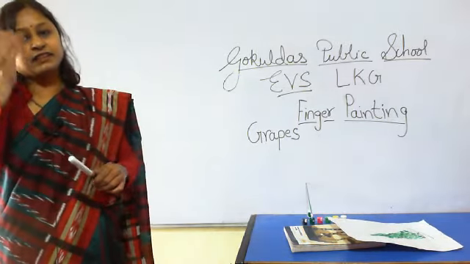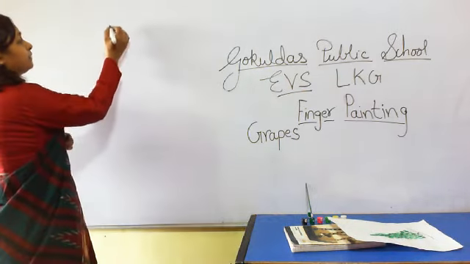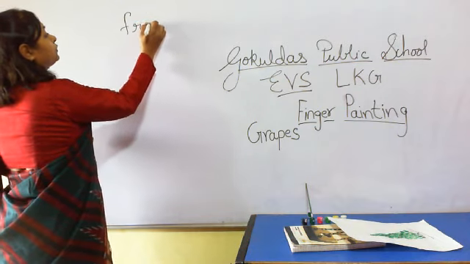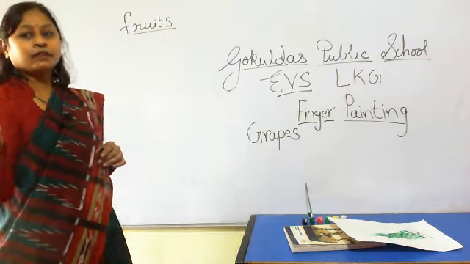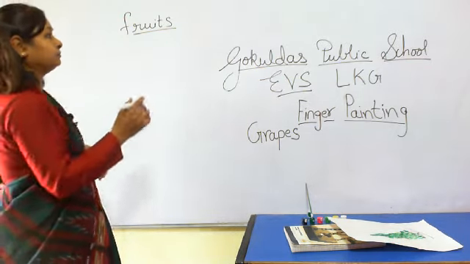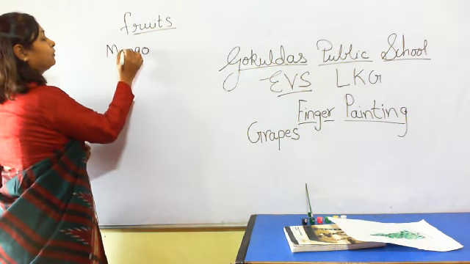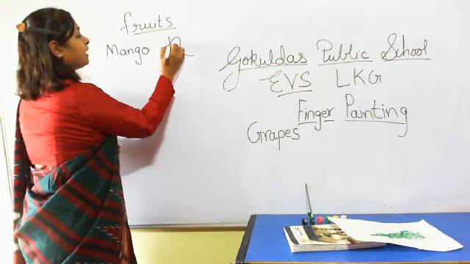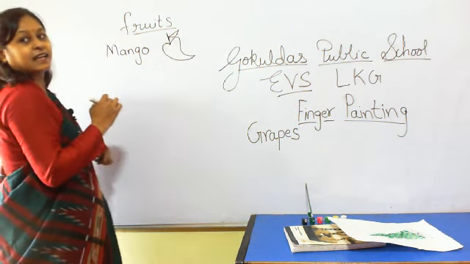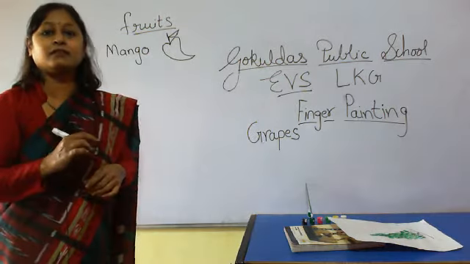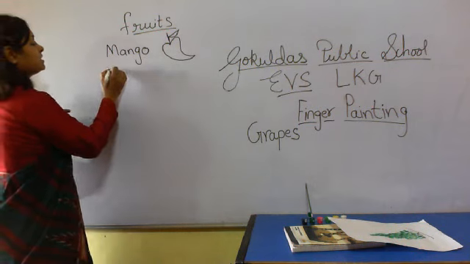Now let us revise some names of fruits. Tell me the names of fruits. Mango. Have you seen a mango? It is yellow in color. It is a seasonal fruit. It comes in summer season. We eat mango in summer season.